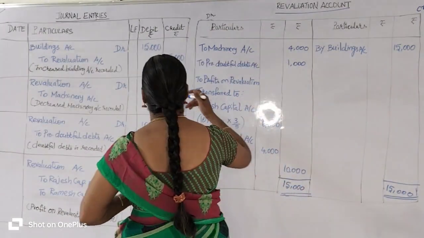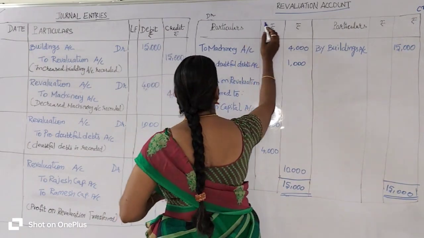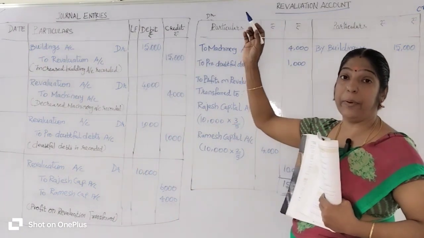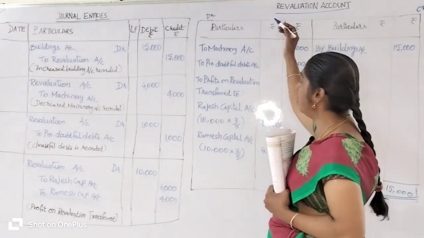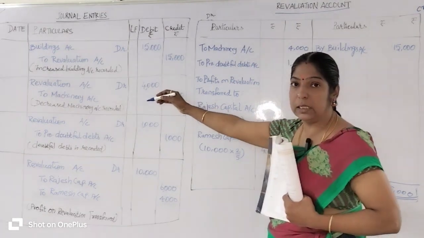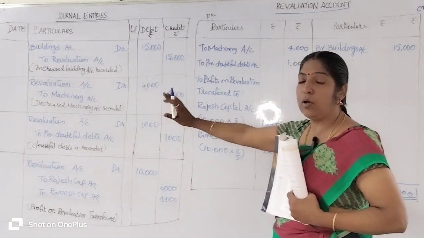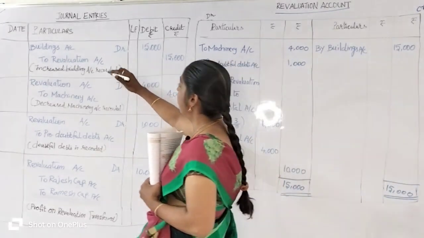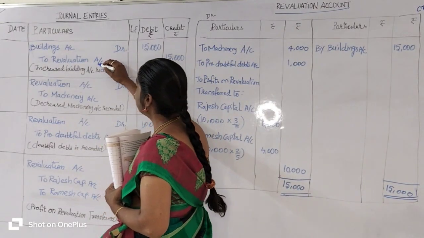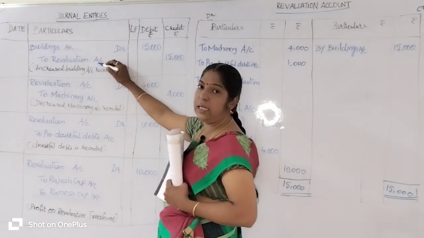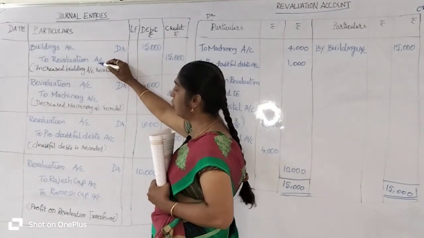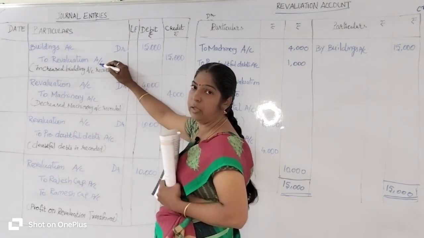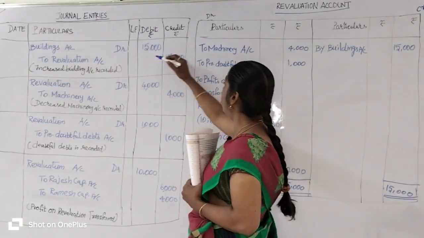Okay, listen carefully. What is the question we were asked? Prepare the revaluation account. So where is the revaluation account in the journal entry? On that side you are going to apply the opposite account. So listen carefully. In the first entry, revaluation account is on the credit side. So you go to the credit side.